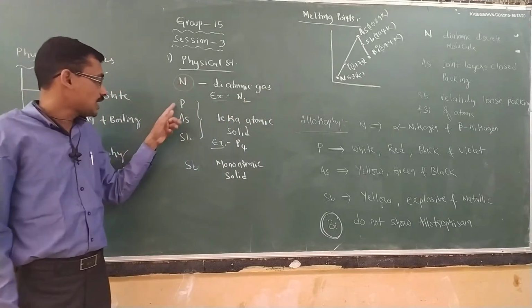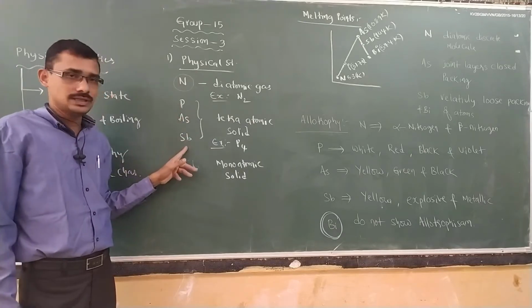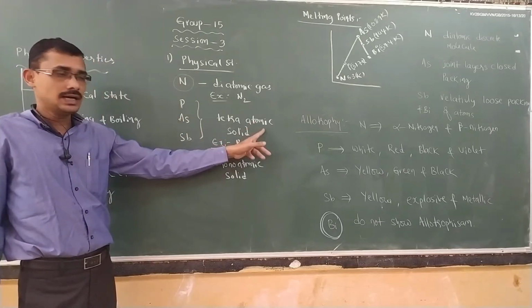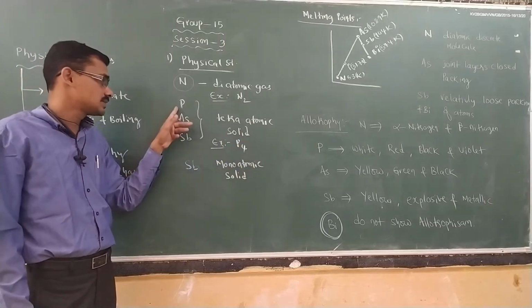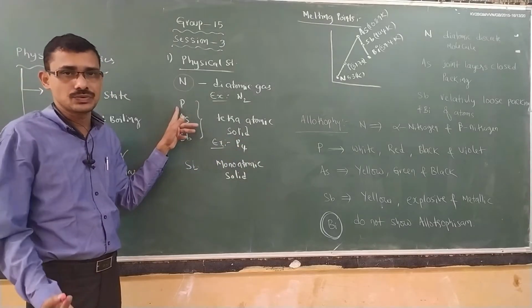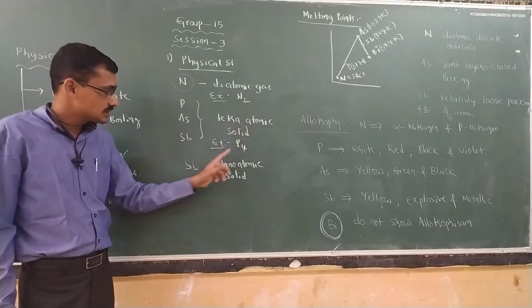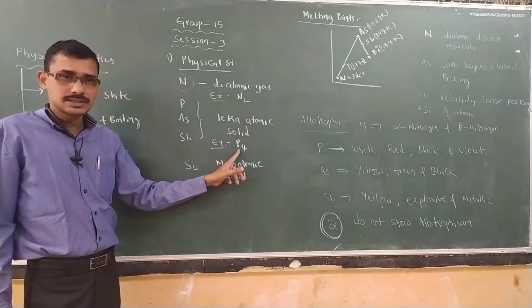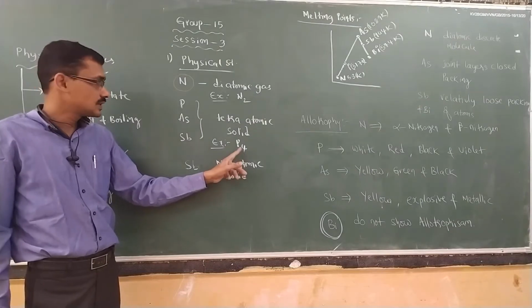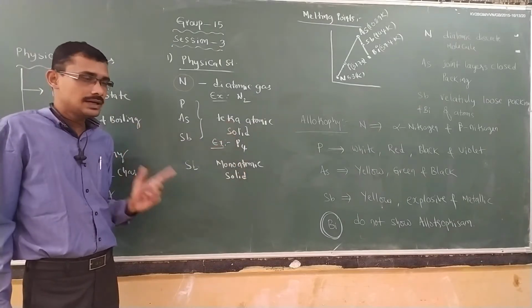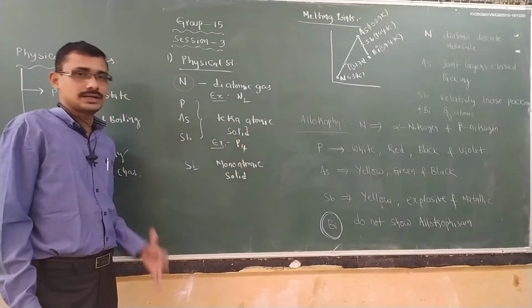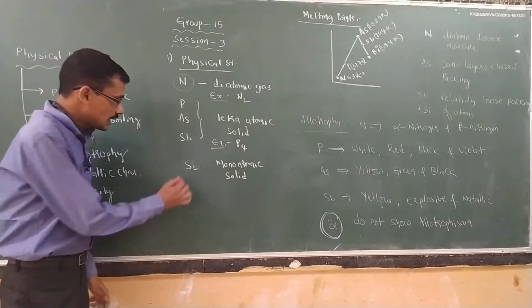Next, if you observe the phosphorus, arsenic, antimony, they're tetraatomic and they are solids. Phosphorus, when you observe, exists as a solid only. Now, you take one example. What is this tetraatomic? You see, the molecule of phosphorus carries 4 atoms. So, therefore, it is called tetraatomic and their physical state is what? Solid nature.